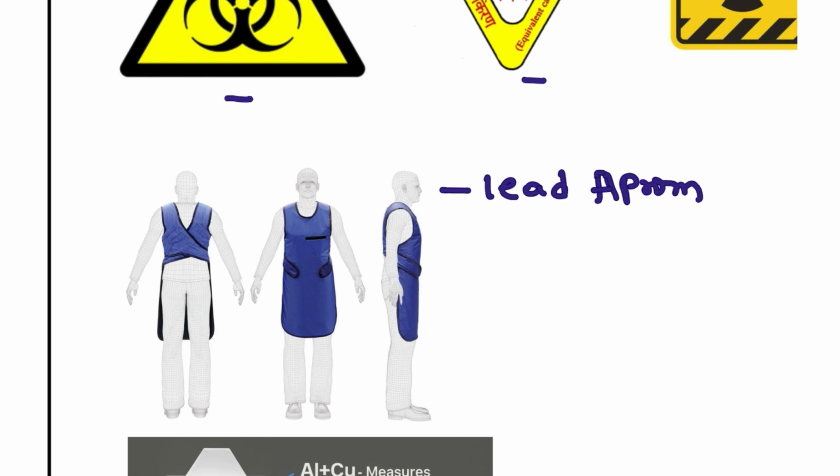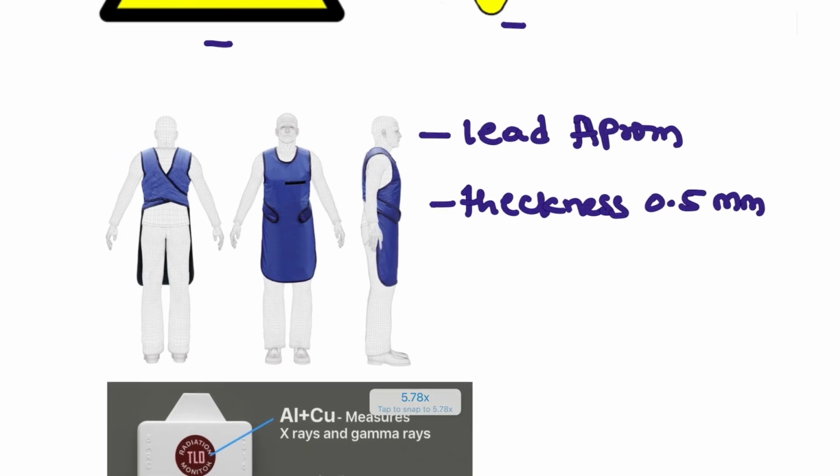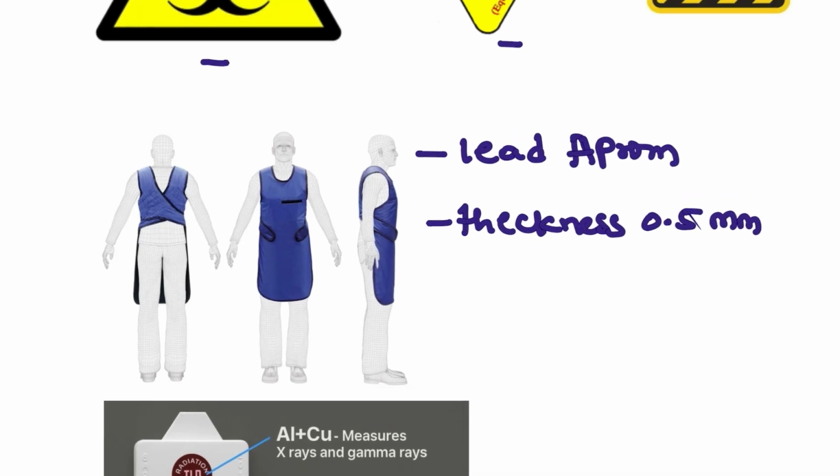How much is the thickness? The thickness is around 0.3 to 0.5 mm. It covers our most important parts of the body, for example the thorax, the abdomen, and also the gonads. All this will be completely covered. And also, if you observe, they will also have collars.